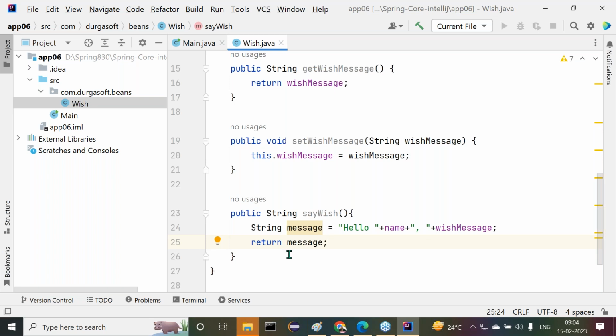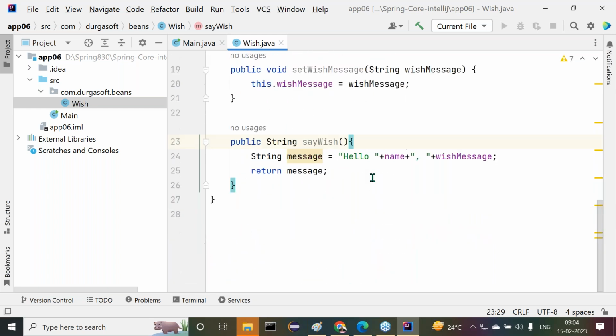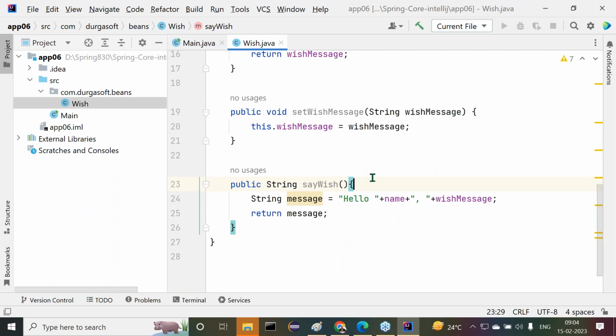Now here I need to provide this wish message. What message is going to be provided? What exactly the message we are going to generate, that I want to prepare clearly. Got it or not? All right, sir. Observe carefully. Now I will give some initial message. What is that initial message I want to provide in the XML file? Say something like good morning, and good morning Durga. Here we want to provide.